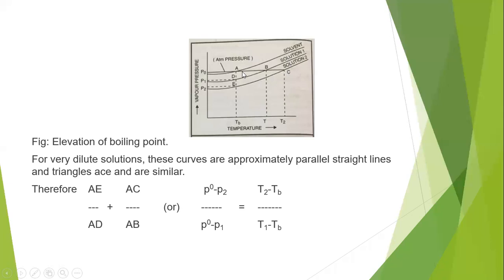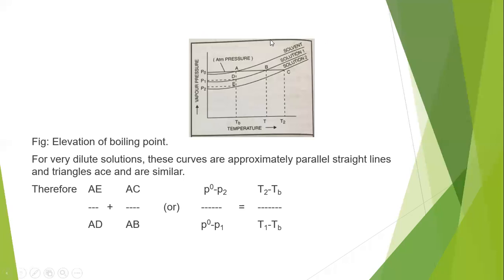In the same way, AB equals T1 minus TB, where T1 is the boiling point of solution 1. The vapor pressure of a substance, if it is equal to the atmospheric pressure, then that temperature is the boiling point. So wherever the vapor pressure of either the pure solvent or a solution is equal to the atmospheric pressure, that is the boiling point of that substance.